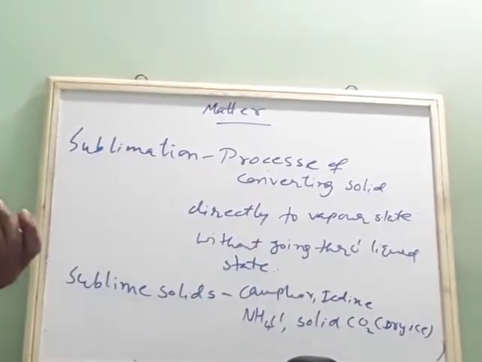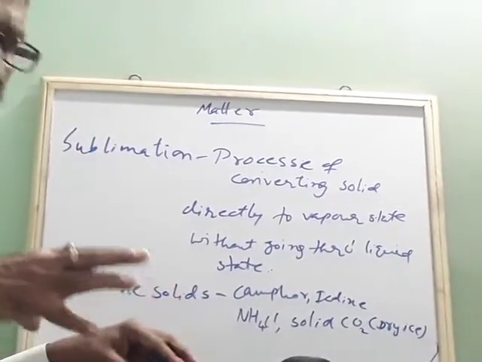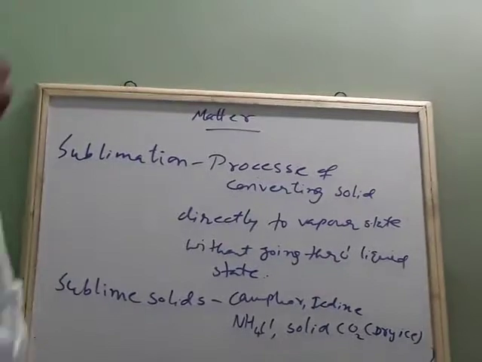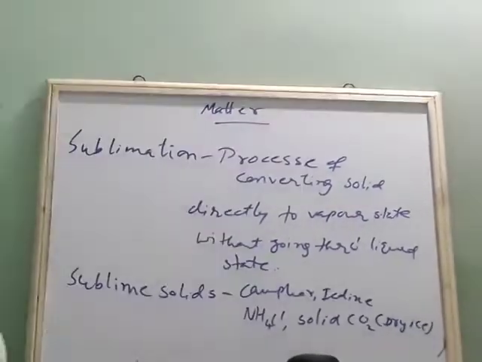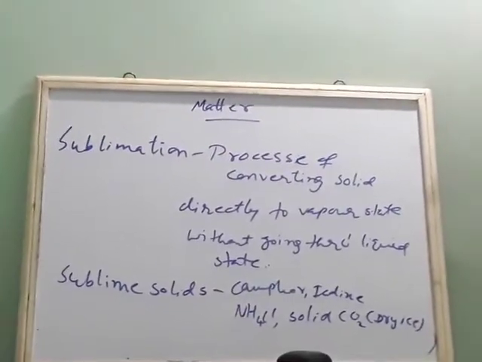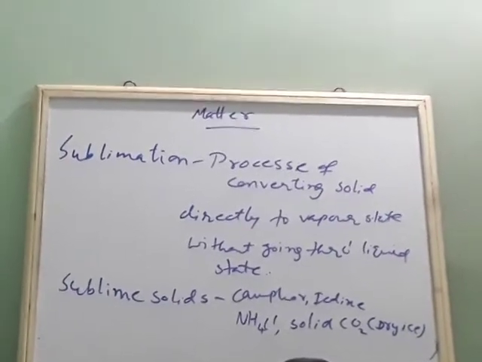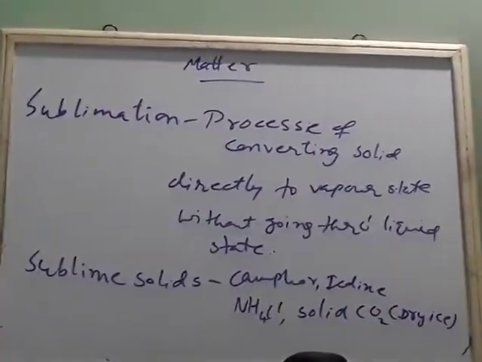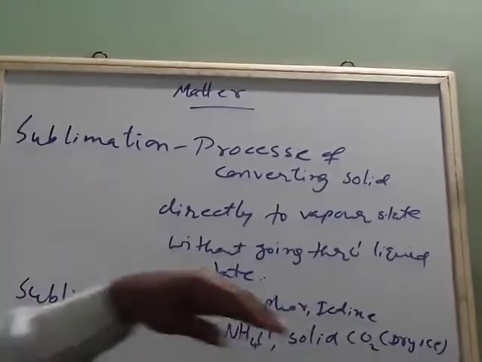But how does it happen? These sublime solids absorb heat energy from the environment, and without melting they directly convert into the vapor state. So this is about sublimation.